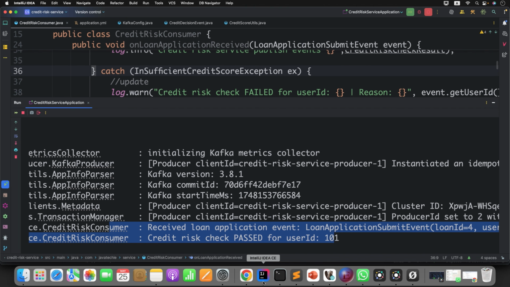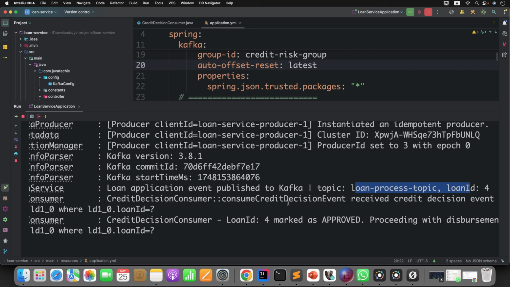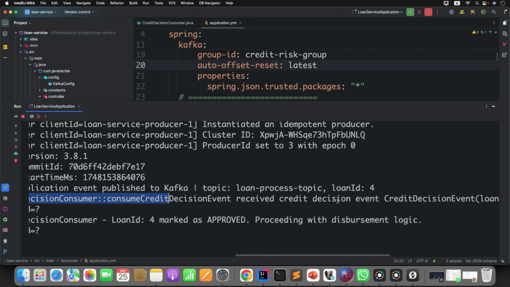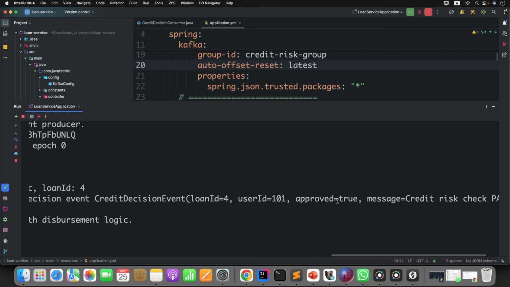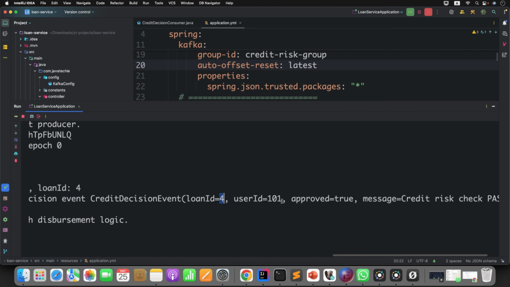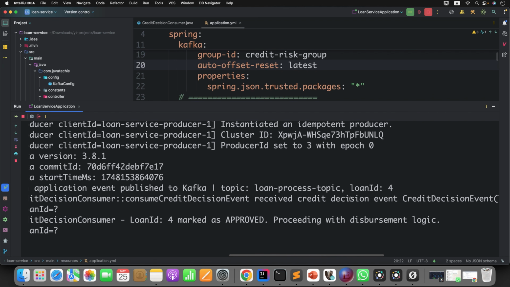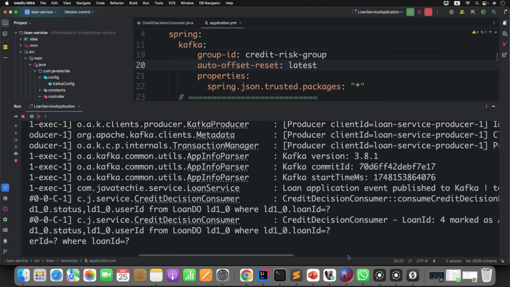That's fine. Go to the loan service now. What loan service does, see here, loan service consumes the credit decision event. Can you see here? What is the event? Loan ID 4, user ID 101, status is approved because user 101 has a valid credit score. Credit risk check pass. This is the message. And we are simply updating the DB.